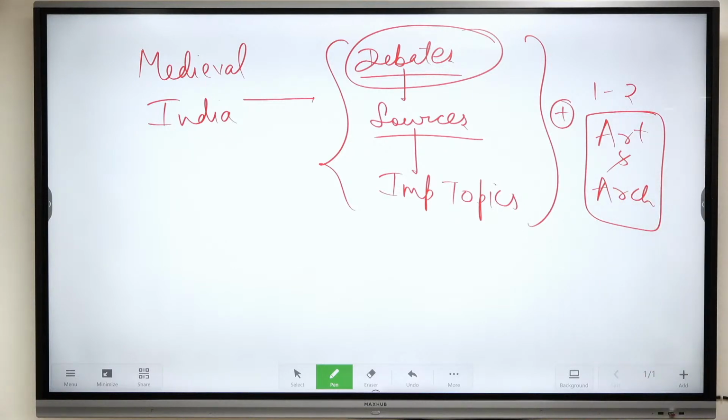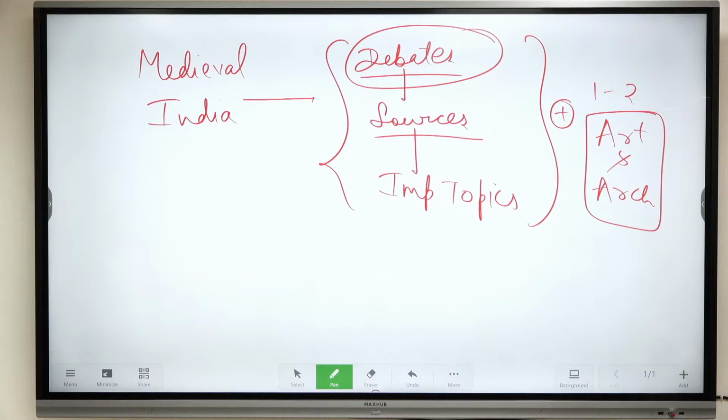Let us see the debates once. So one is with respect to historiography of the Bhakti movement. All of you need to understand how Bhakti started, what is the perspective. Then comes a debate on feudalism. You need to understand this also.